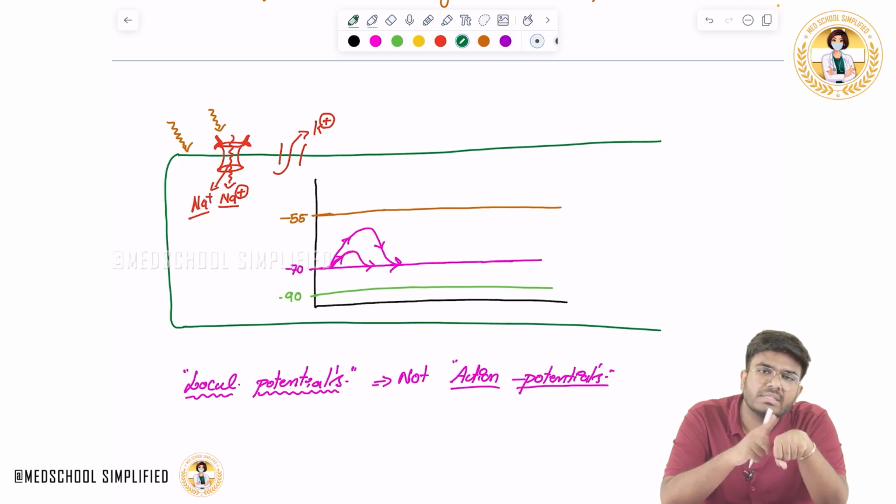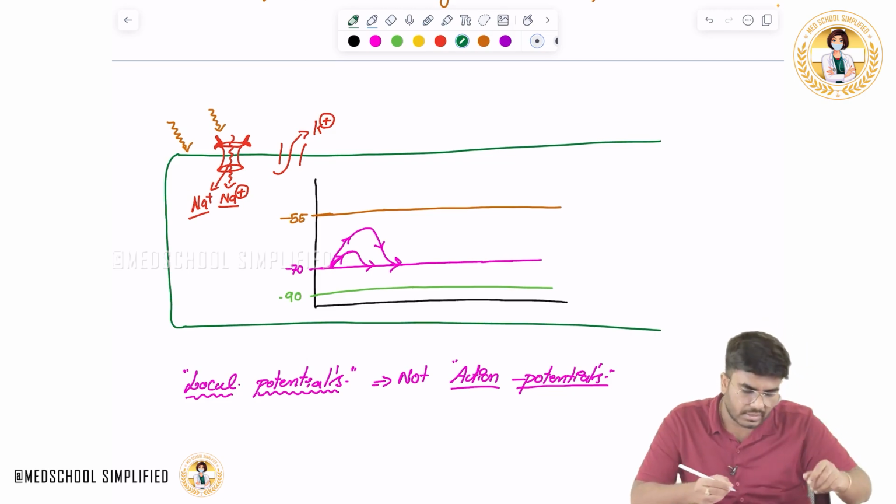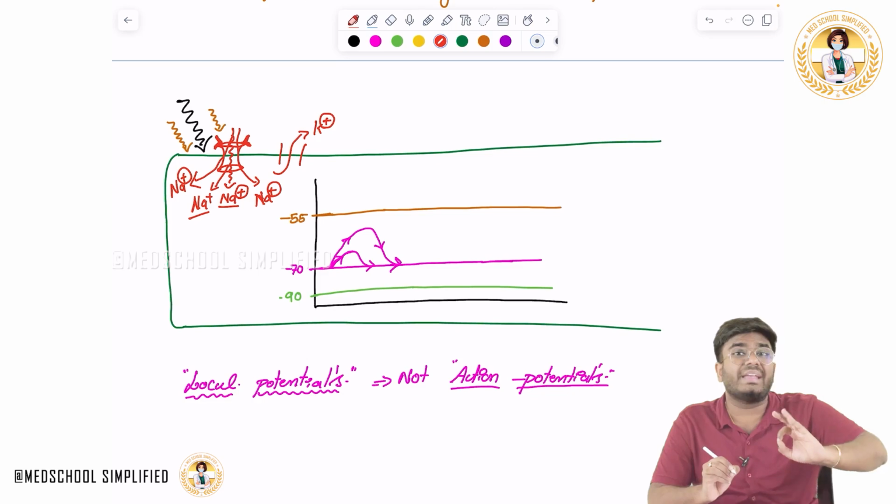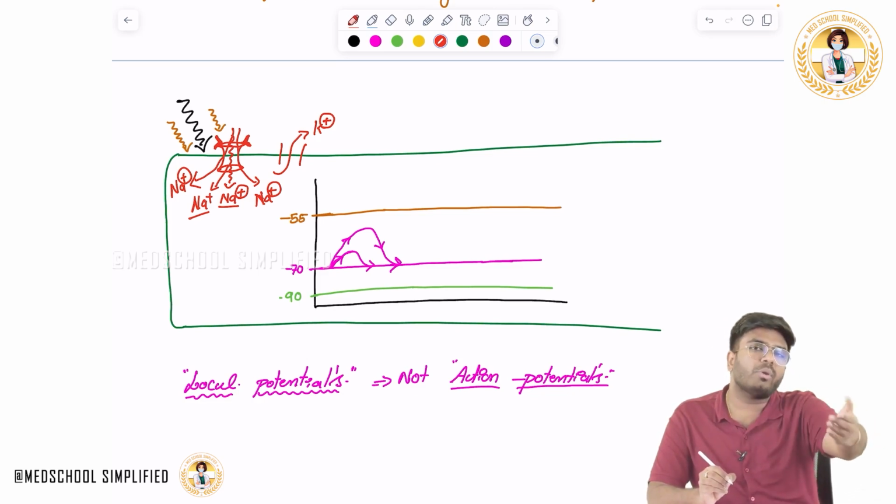When the stimulus is sufficient, look, now it's a big stimulus coming. Now more sodium will come into the cell, compared to the amount of potassium going out. Now this sodium influx is exceeding the amount of potassium that is going out.